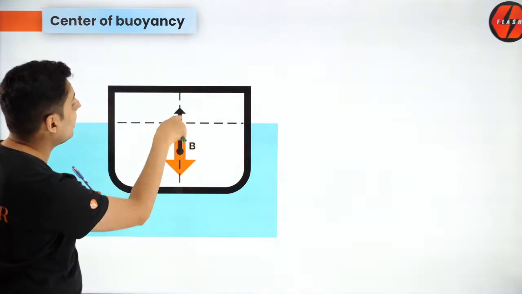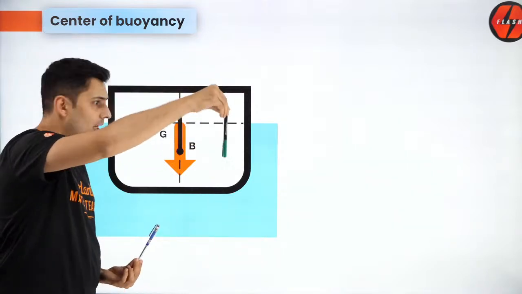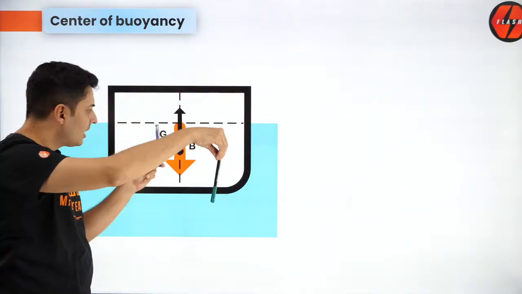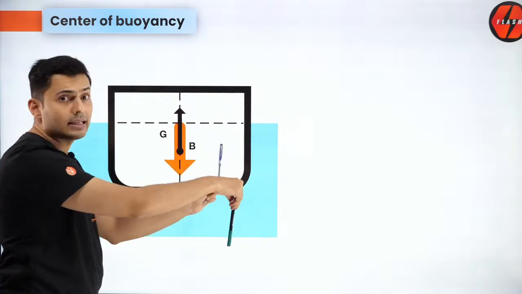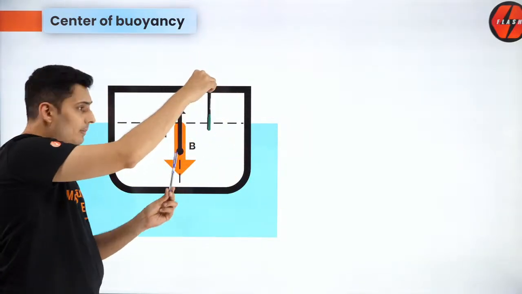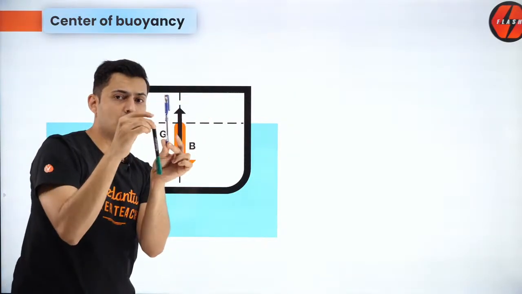Center of mass is above the center of buoyancy. So that green pen, downwards, is basically the weight, and this blue pen is nothing but the buoyant force. Remember, the weight is on the top, the buoyant force will act from below. So this is how it should look.